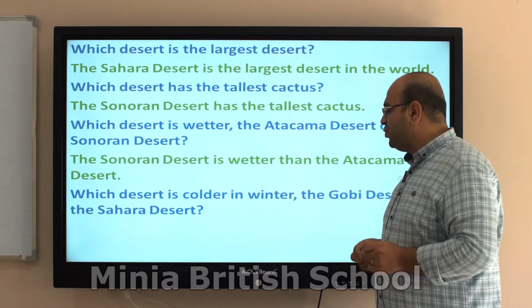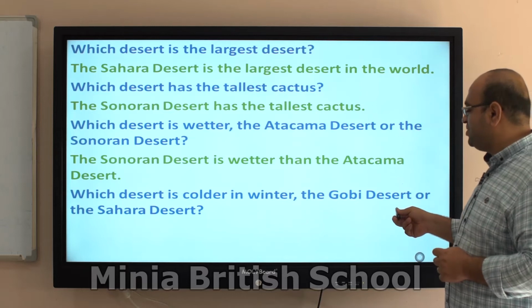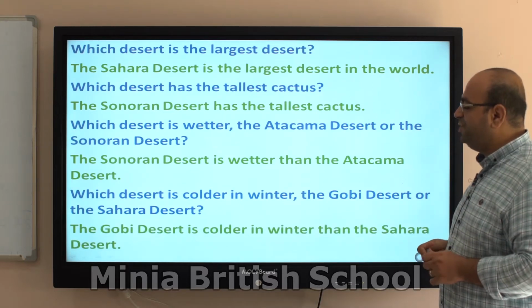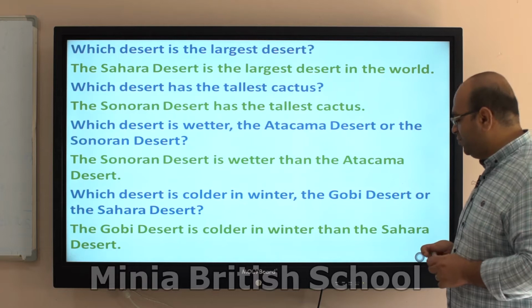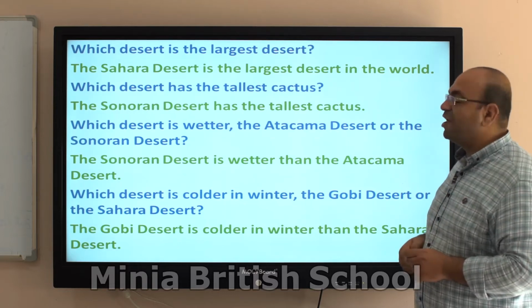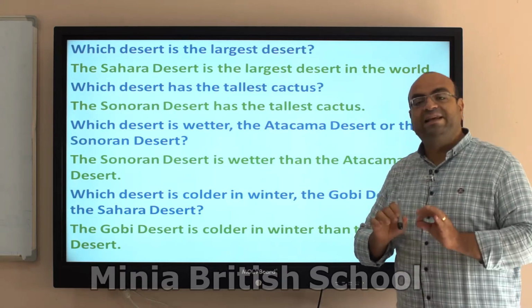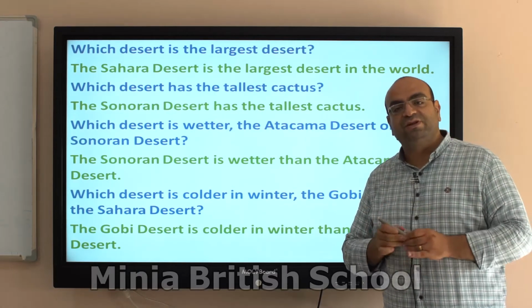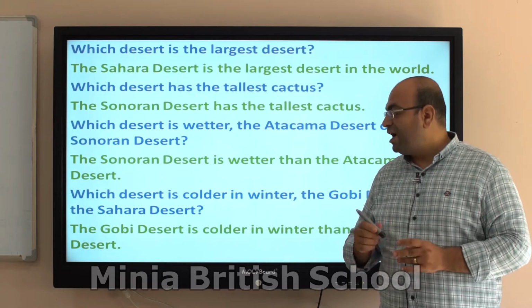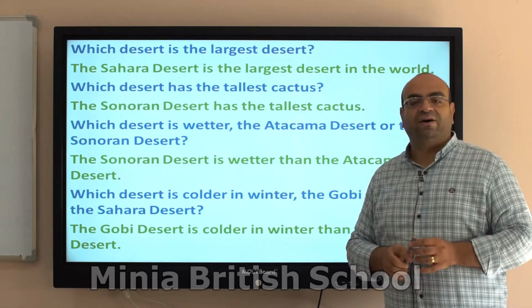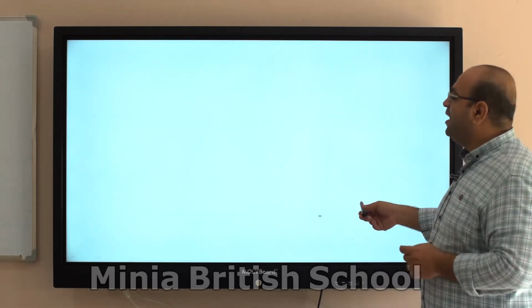Which desert is colder in winter? The Gobi Desert or the Sahara Desert? The Gobi Desert is colder in winter than the Sahara Desert. If you can see, all the answers are clear comparative or superlative sentences because our questions ask about it.